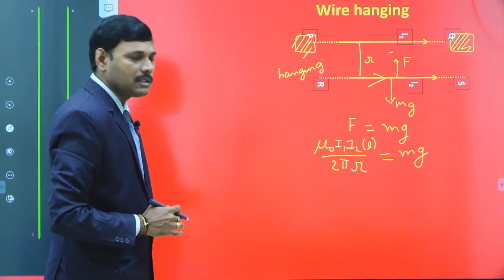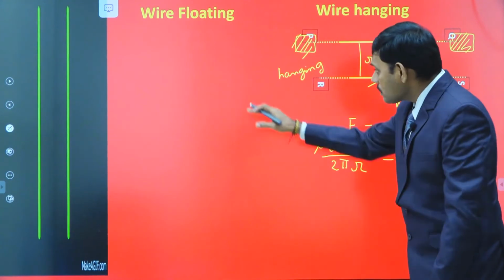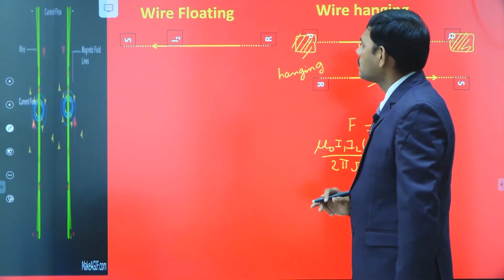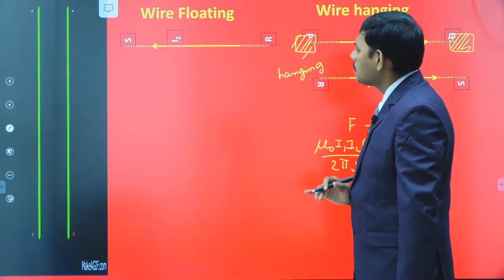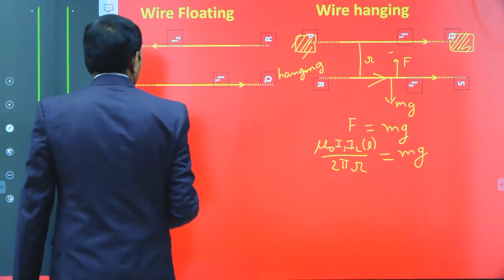Okay, let us consider the second application, wire floating. See the animation here. This is the I2 wire kept in air, and this is the I1 current carrying wire, carrying currents in opposite direction.